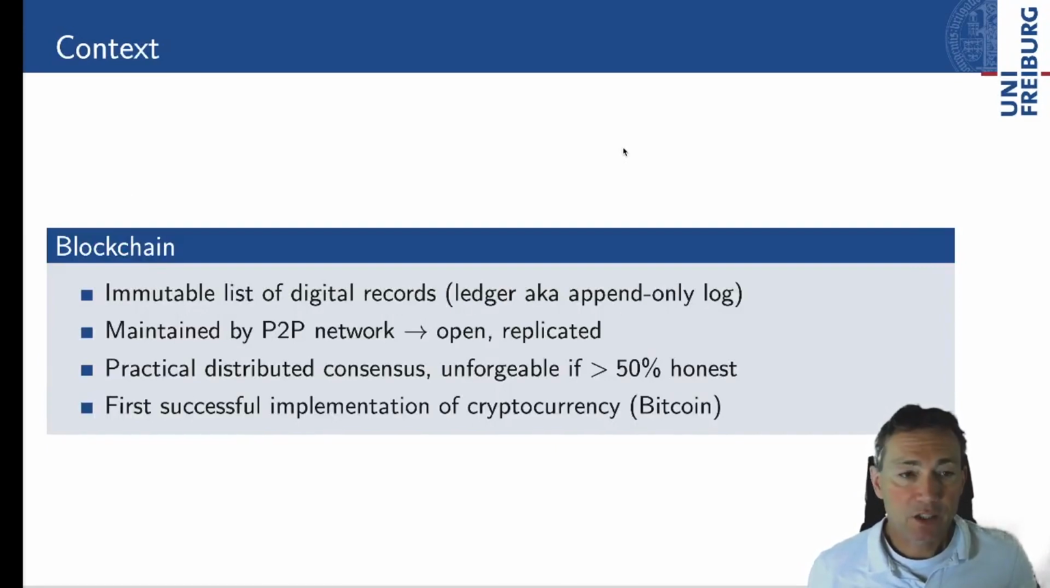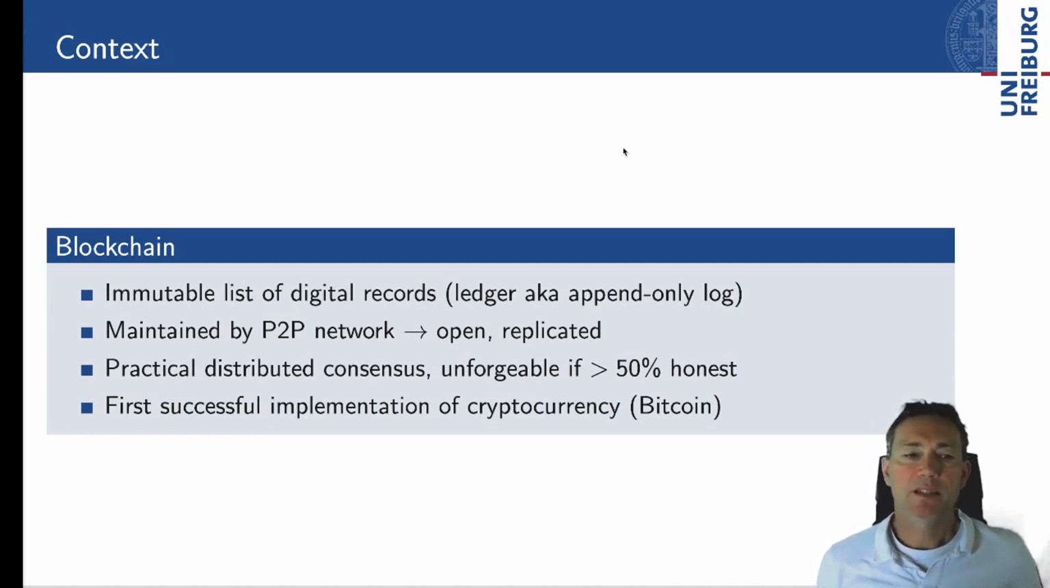So the title mentions blockchain. So what's the blockchain? It's an immutable list of digital records, also called ledger or append-only log. This is maintained by a peer-to-peer network, which means it's open and it's replicated. It implements practical distributed consensus, with the consequence that the results are unforgeable if more than 50% of the participants in the network are honest. And it's the basis for the first successful implementation of a cryptocurrency, namely Bitcoin.